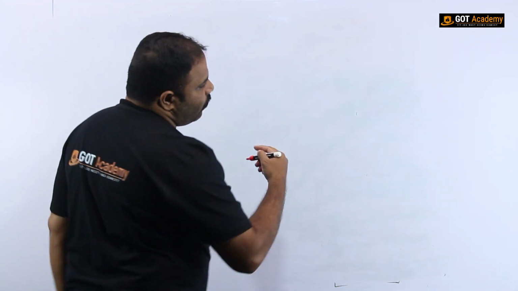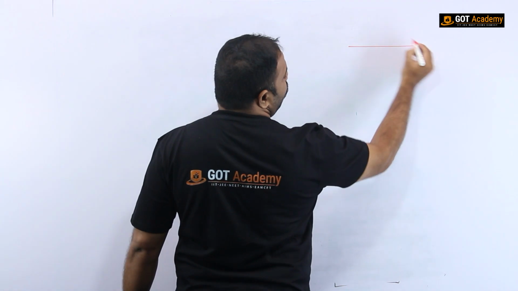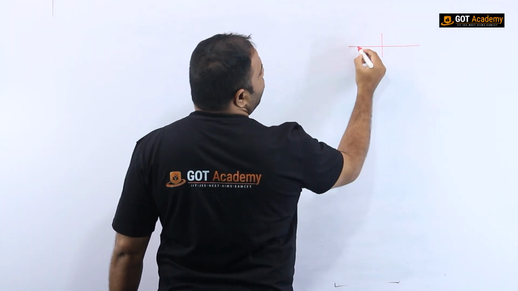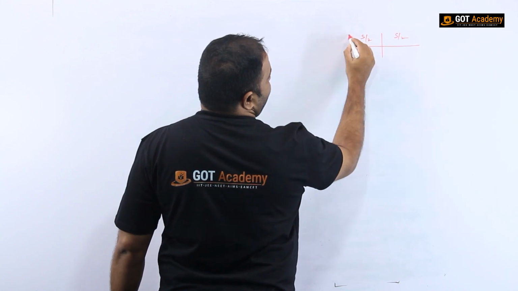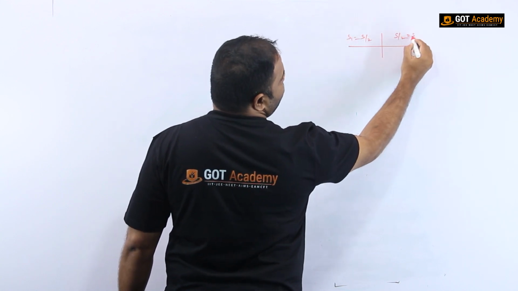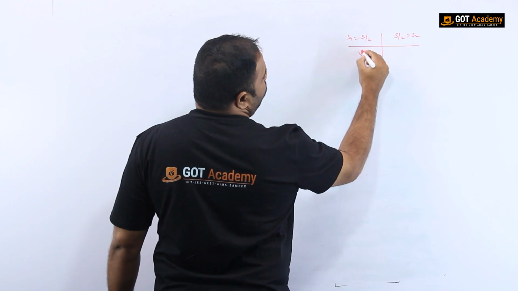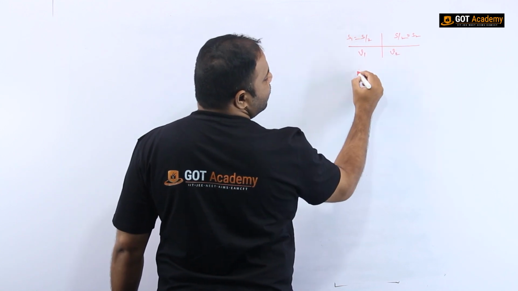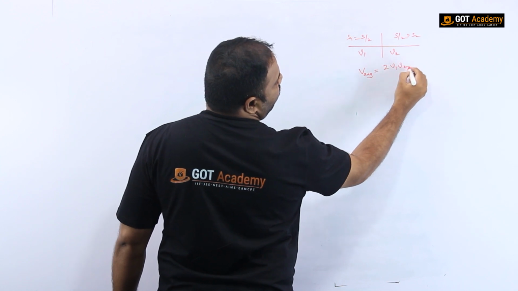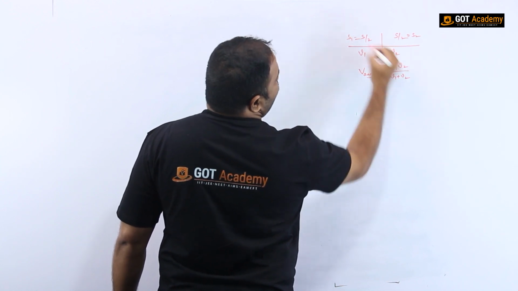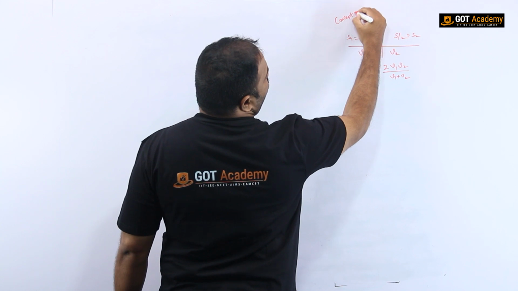So for you, I am writing once again. Previously I told you that if distances are equal in both the cases, that is s1 equal to s by 2 and s2 equal to s by 2, moving with speeds v1 and v2, the average speed is equal to 2v1 v2 by (v1 plus v2). This is what I told you in concept 1.